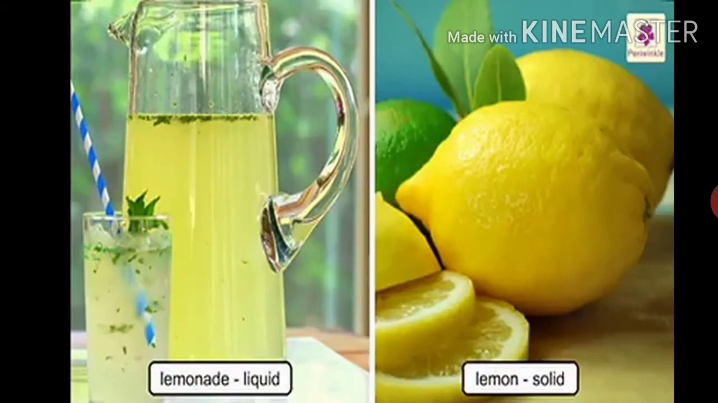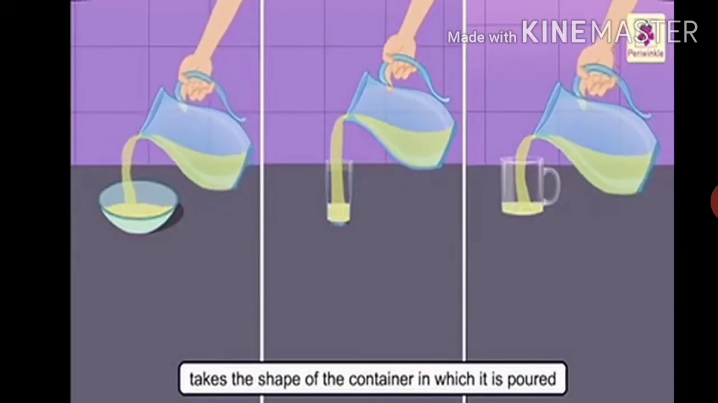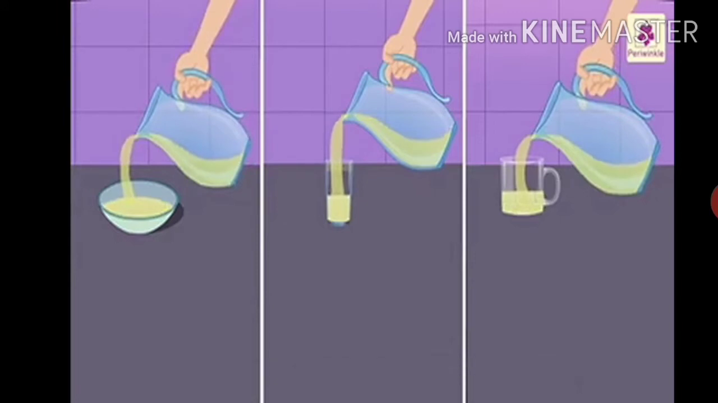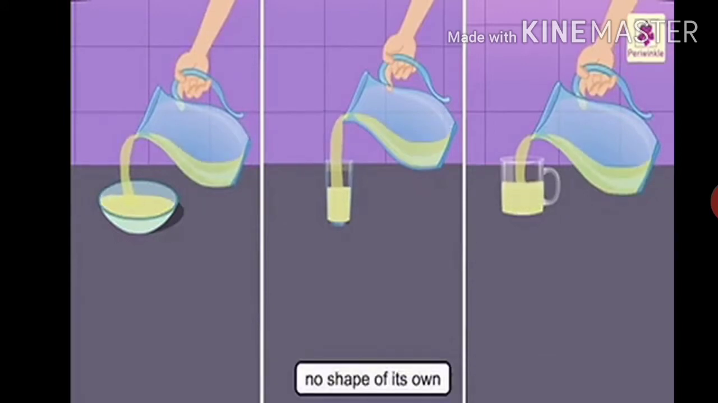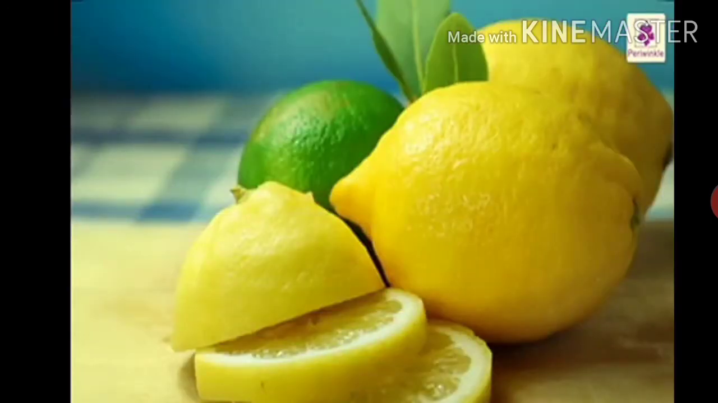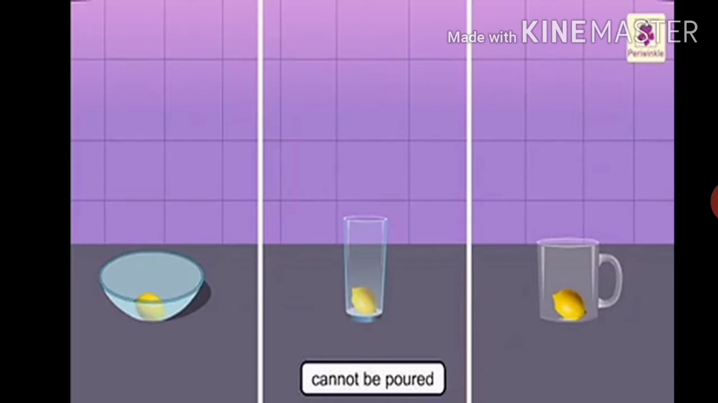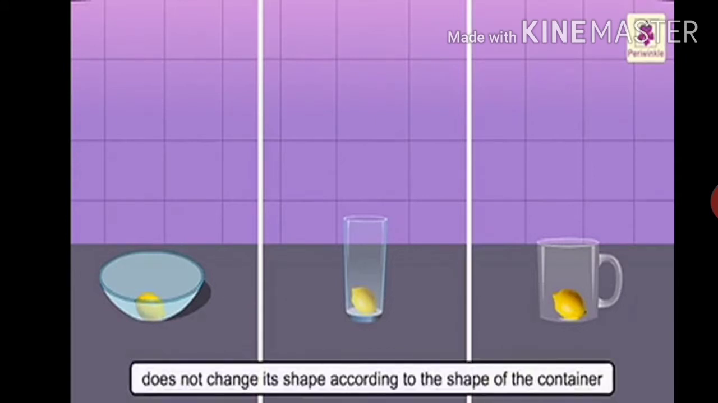Take the example of lemonade, which is liquid, and lemon, which is solid. Lemonade takes the shape of the container in which it is poured. It has no shape of its own. Which has no shape? Liquid. Lemonade has no shape of its own, but in the case of lemon, it cannot be poured and stays as it is. Why? Because it has a definite shape and does not change its shape according to the shape of the container.